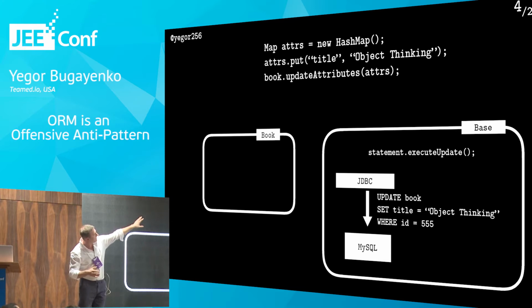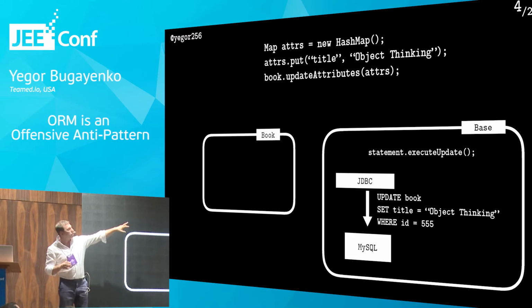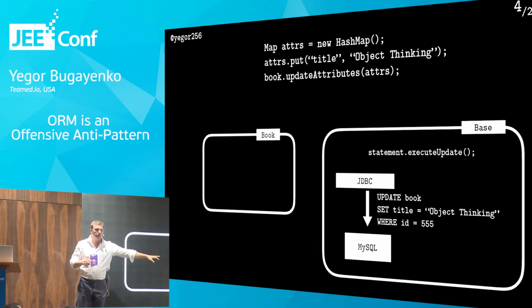So we want to change the title, so we create some hash map. That's the example I got from somewhere on the internet. And then I call book.update attributes. So this function update attributes is implemented in the parent class, in the base class, for example.